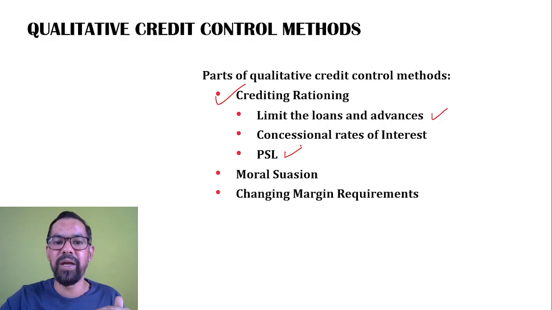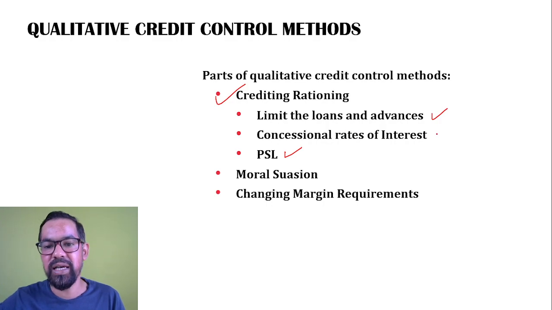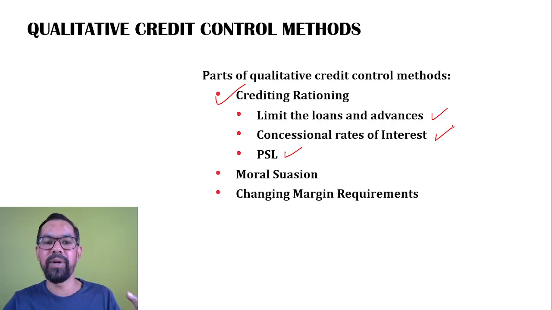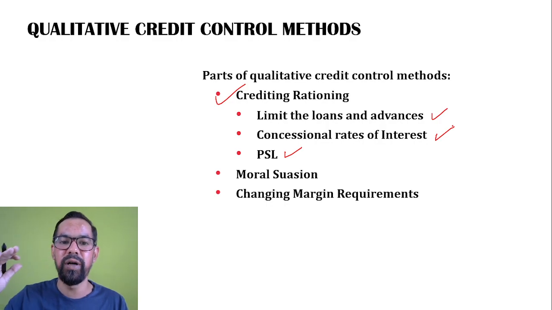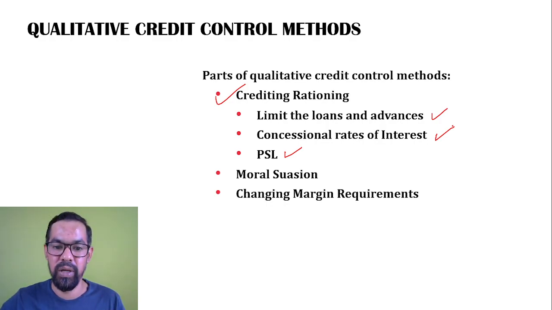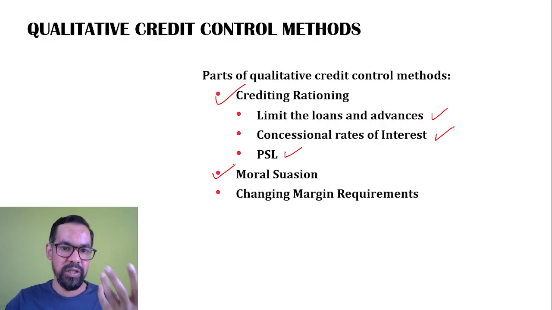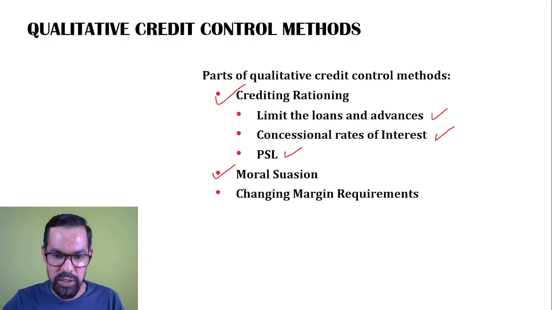So from time to time RBI increases or decreases these particular limits. Then concessional rate of interest: let's say RBI and the Government of India are supporting the Made in India concept, so for startups and all. RBI says if you are lending in agriculture, this is the rate of interest you will charge. Then moral suasion, they can also come with some guidelines, like do not cheat customers and all. They can set some policies.